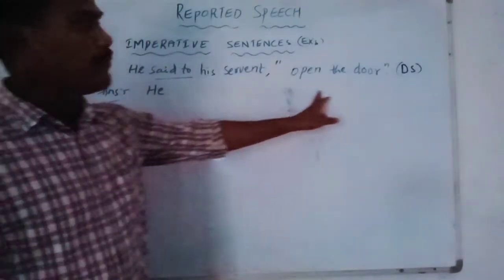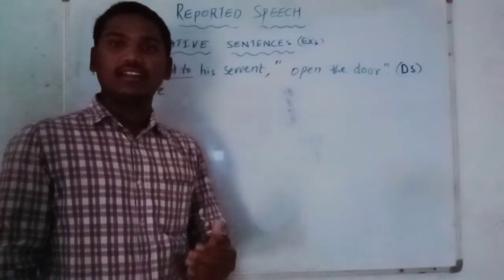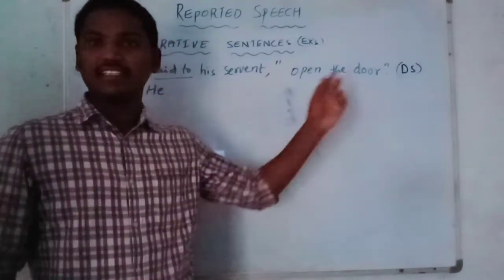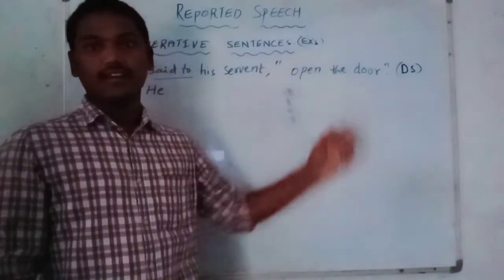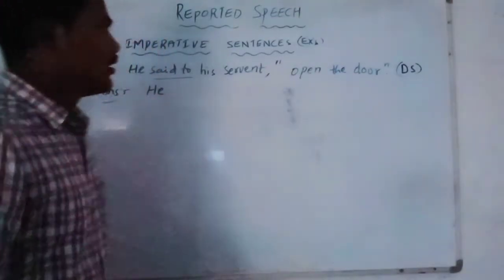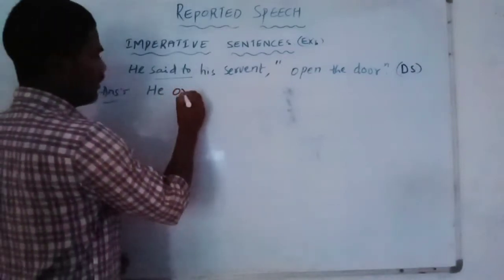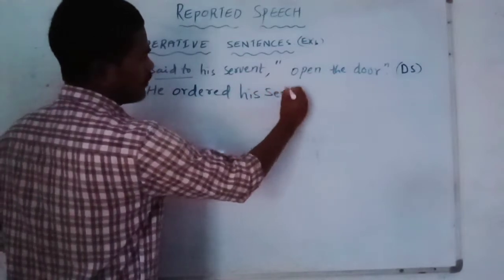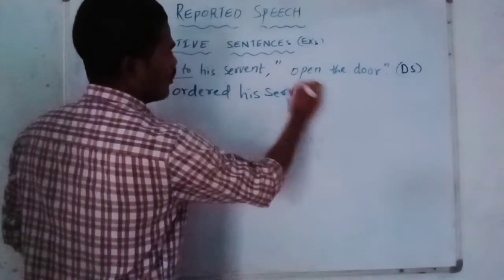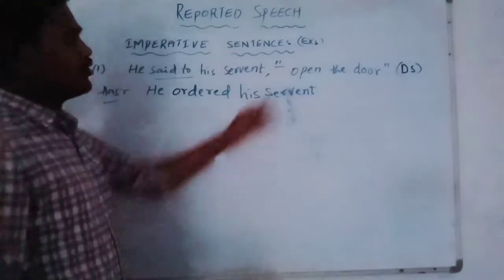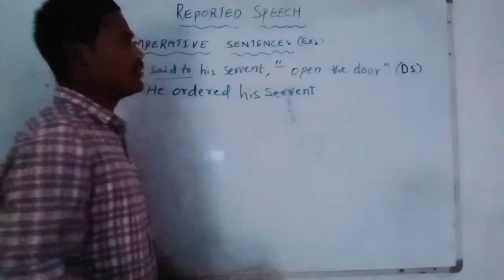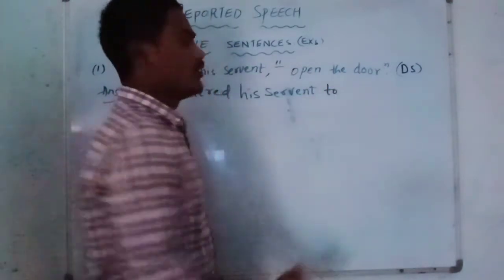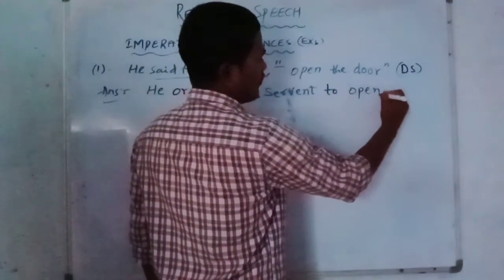Okay, see, "Open the door." We are giving some order to someone to open the door, so definitely it is an order. That's why here we have to write "ordered". He ordered his servant. Now we need to remove inverted commas. So what should we use? It is a positive statement. That's why I am going to use "to open the door."